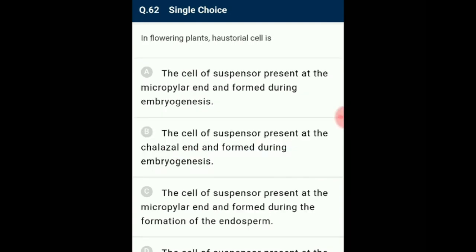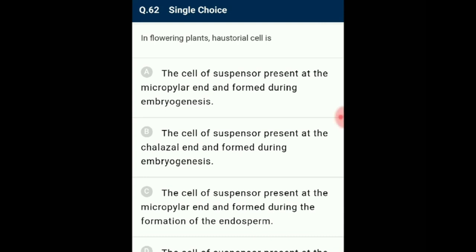Question number 62. In flowering plants, haustorial cell is... The zygote of an angiospermic embryo divides first to form two cells. One towards the micropyle is called basal cell and the other towards the chalazal end is called embryonal cell.